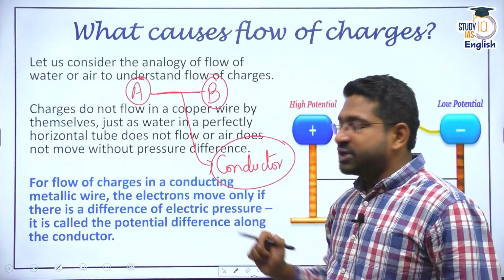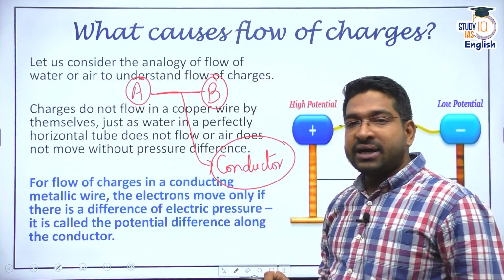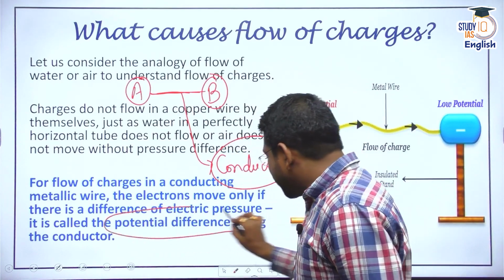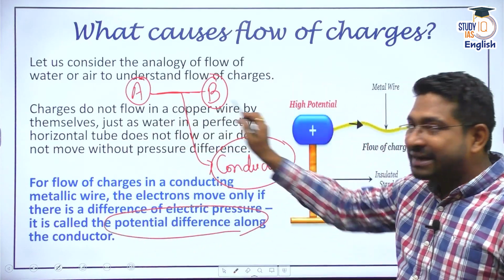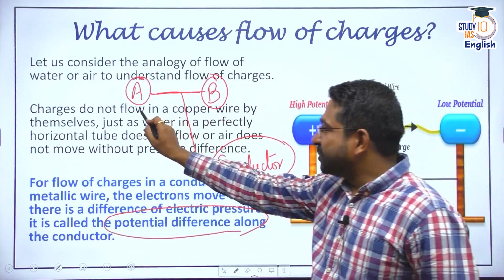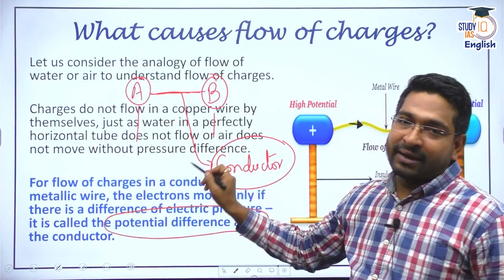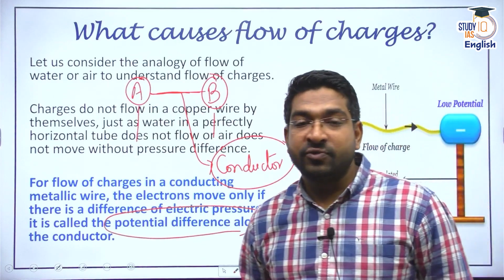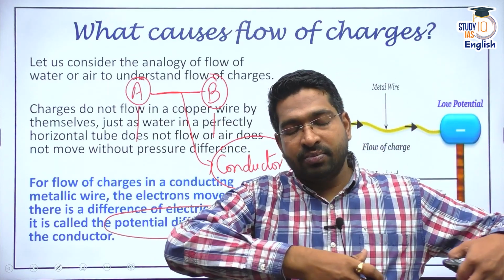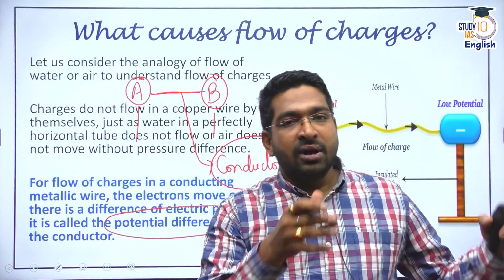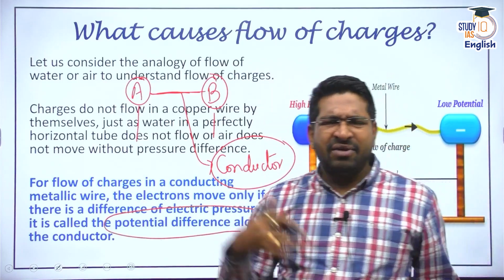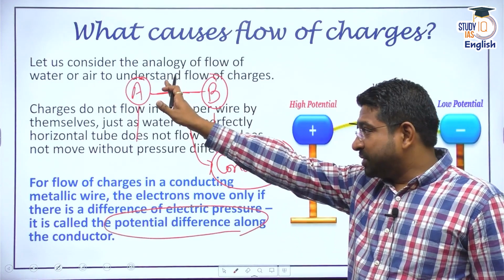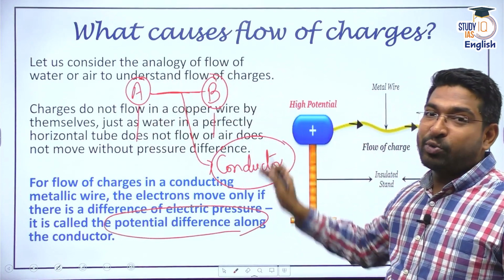The flow of charges through this conductor will occur only when there is potential difference along that conductor. That means there has to be different potential here. And what is that potential? It is called electric potential. For air, it is from high pressure to low pressure. For water, some gradient, it may be gravity or any other parameters that we saw. And for electric current, there has to be a difference between the potentials at point A and point B.